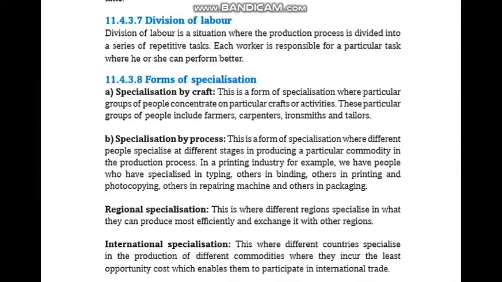Each worker is responsible for a particular task where he or she can perform better.